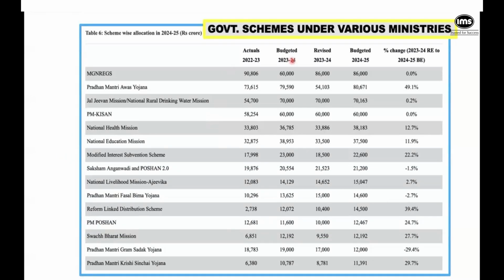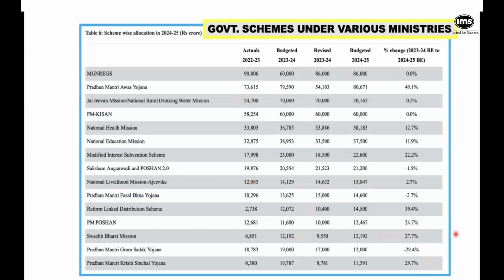So if you can see that this Pradhan Mantri Awas Yojana, there was an increase of 49%. Okay. And then again, you can also see this Pradhan Mantri Krishi Sinchai Yojana, right? Sinchai, I think. I'm so sorry. So that would be, when they're plowing, if I'm not wrong. So that again got an increased allocation of about 30%, right? And then can you see Gram Sadak Yojana had less allocation. So then again, if you're tracking it year on year, you also get to know where is the focus of the government, where money is actually being pumped, right?